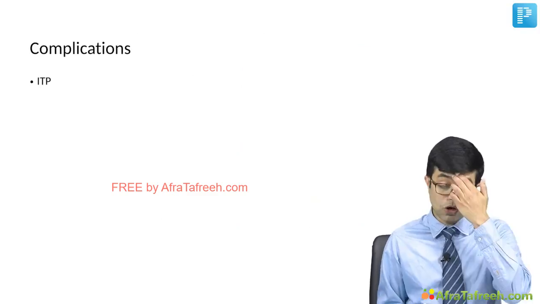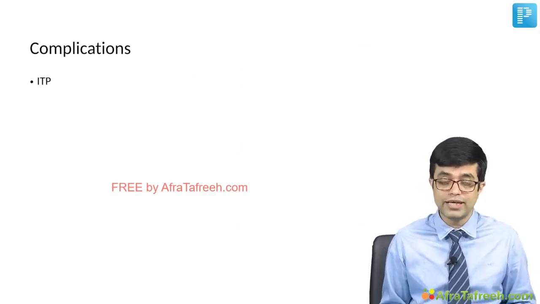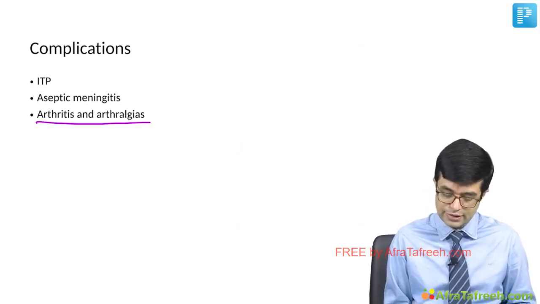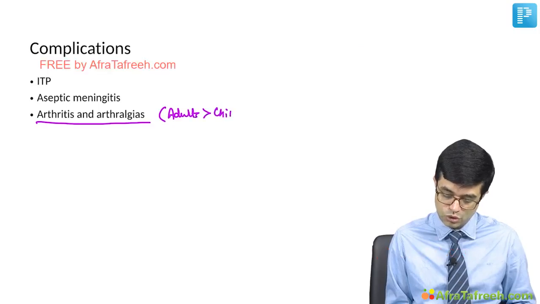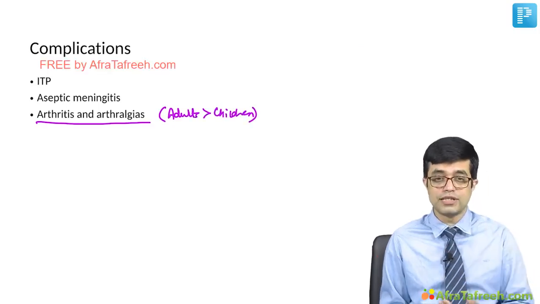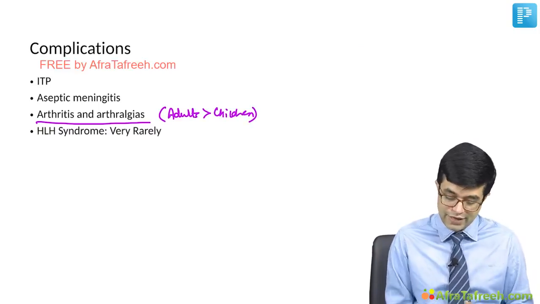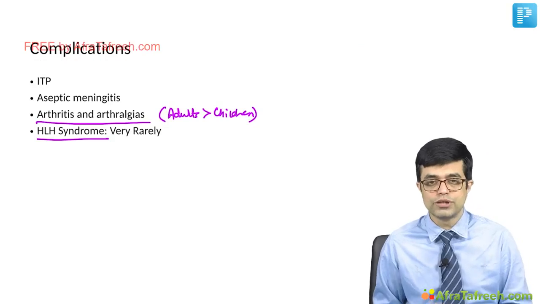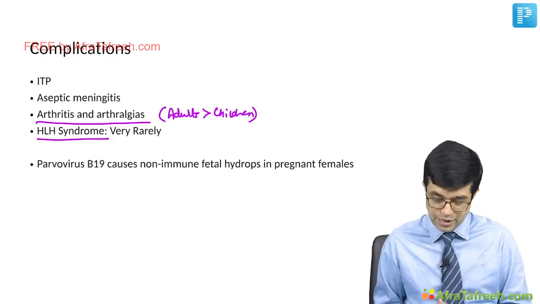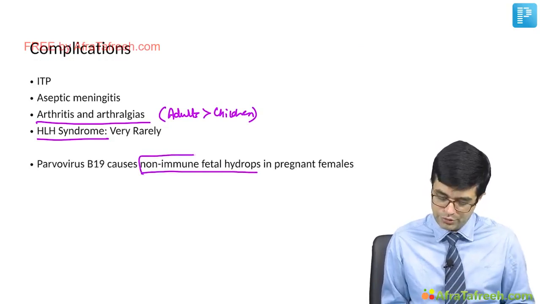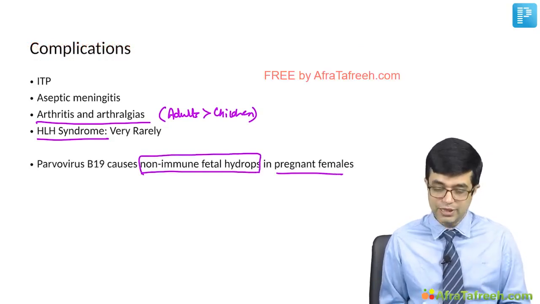The complications commonly seen in children include acute ITP, aseptic meningitis, and arthritis and arthralgias, although they are more common in adults as compared to children. So, older children or adolescents with parvovirus B19 can have arthritis and arthralgias, and very rarely hemophagocytic lymphohistiocytosis syndrome may develop. Parvovirus B19, potential MCQ, one-liner: it causes non-immune fetal hydrops in pregnant females.